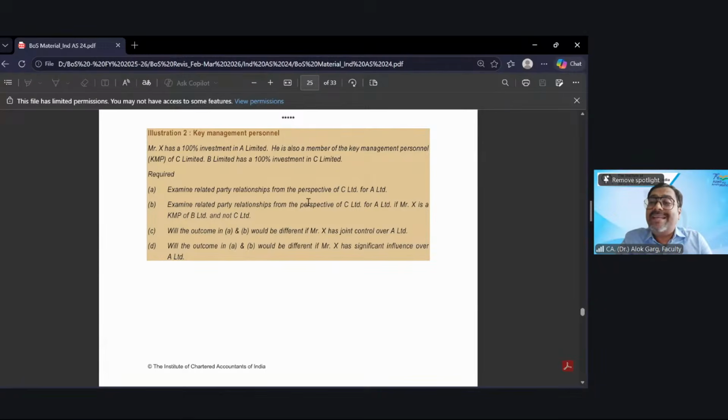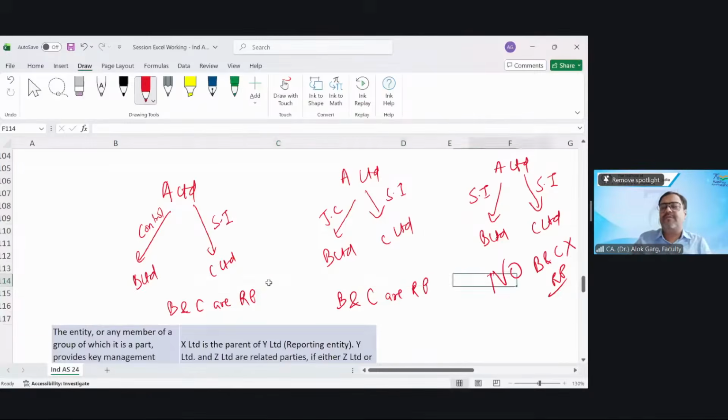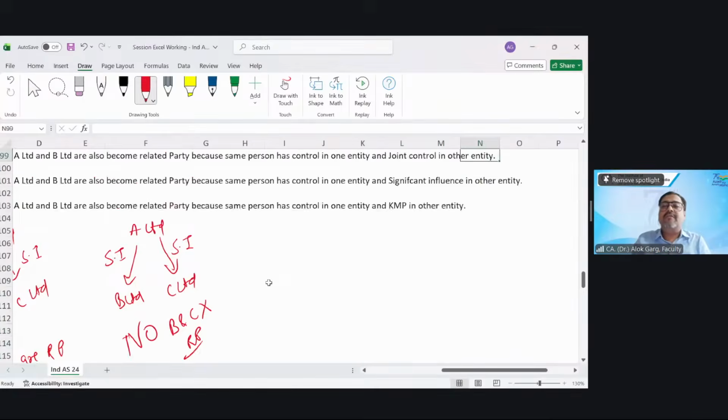मतलब a KMP is a related party of a parent and a KMP is also a related party of the subsidiary. A KMP is a related party of the parent and of the subsidiary, both. You understand it, no? Yes, sir. Or let me again draw a diagram so that you will have more clarity.